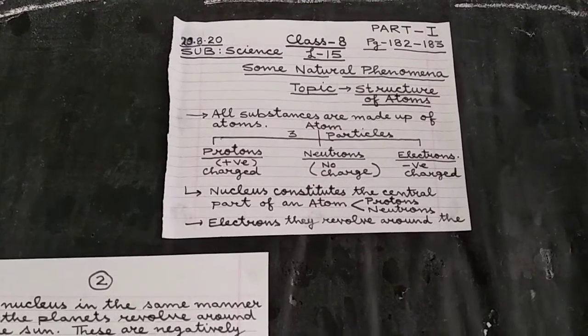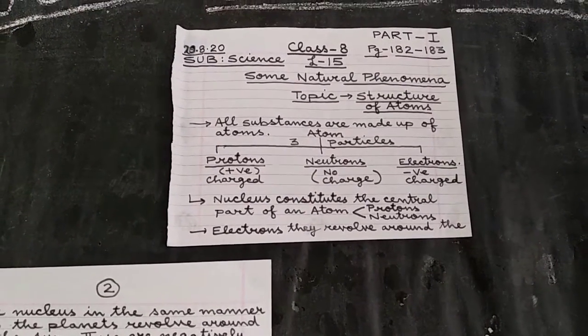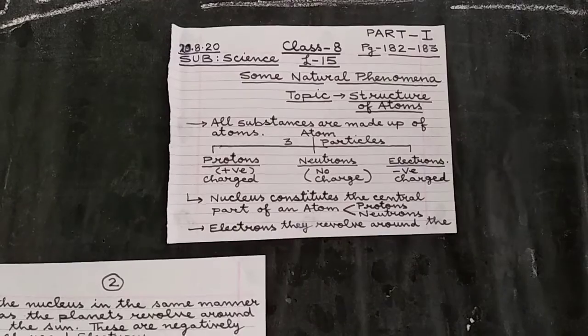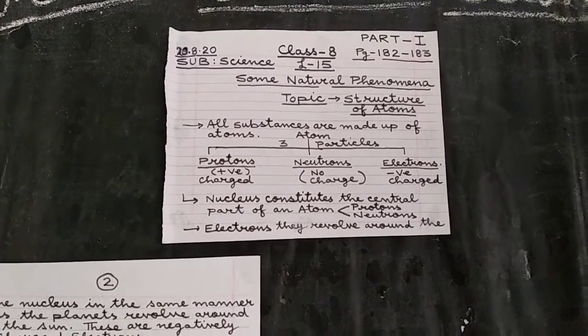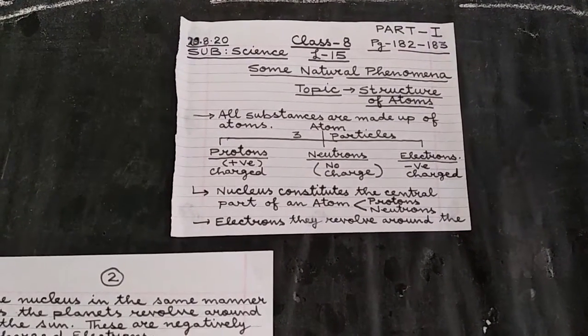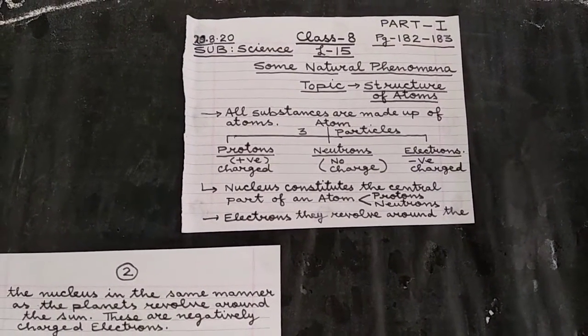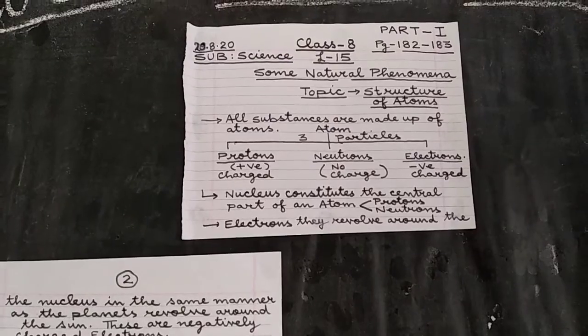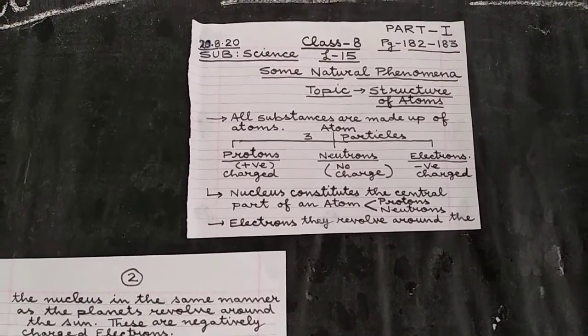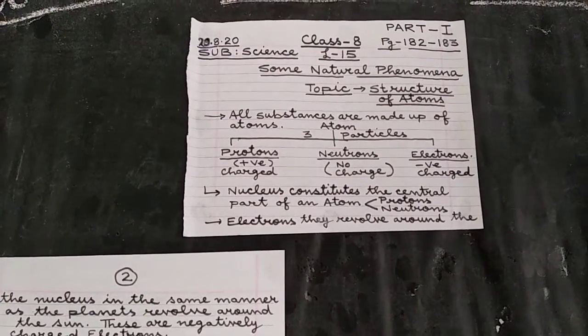I think you have now remembered that definition of matter, and all the substances are made up of matter. Now here the question arises, what is matter made up of?